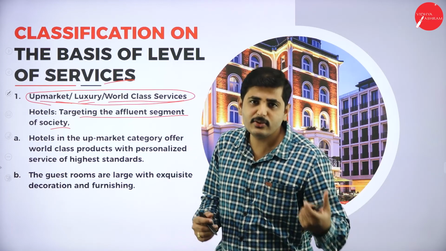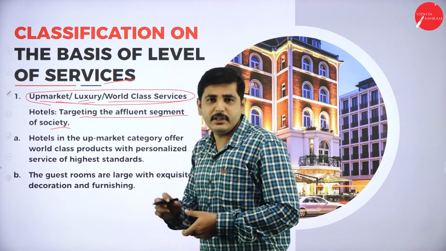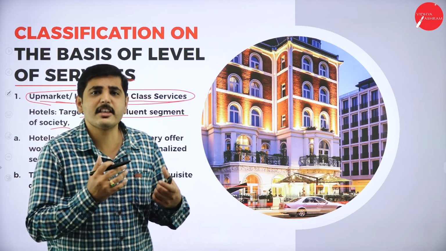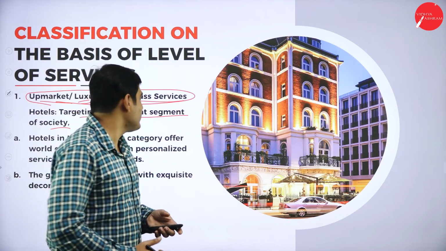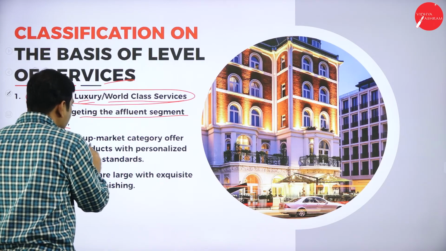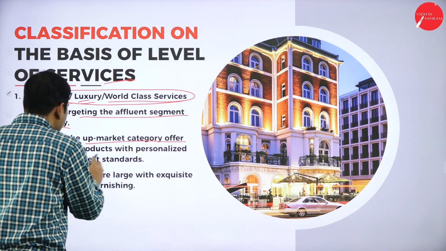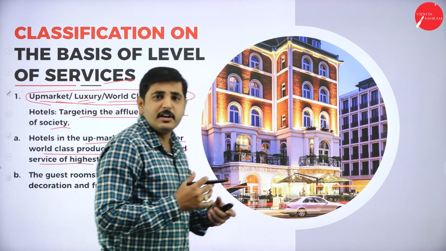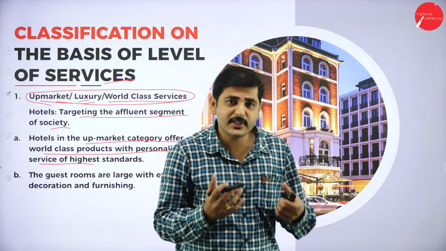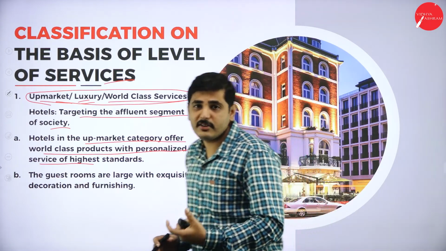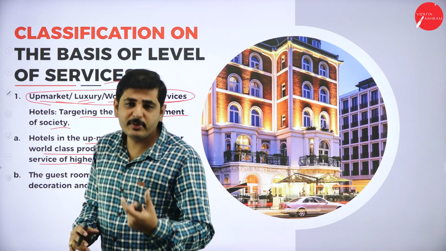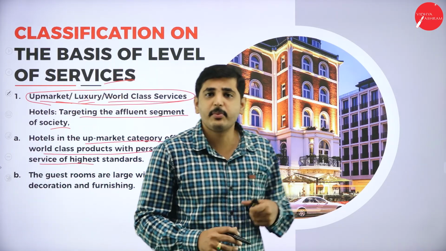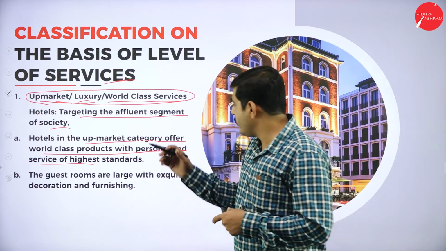If you go to Delhi, these hotels are very luxurious, and also they will provide very luxurious and expensive service for the customers. Next one, hotels in the upper market category offer world class products with personalized service. They also provide personalized service like massage facility, beauty parlor facility, swimming pool facility, and other health beneficial products, and also world class food.